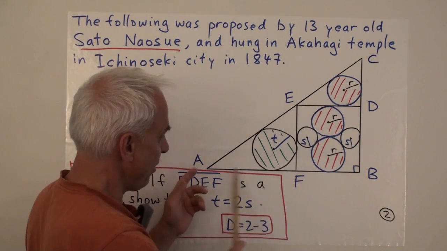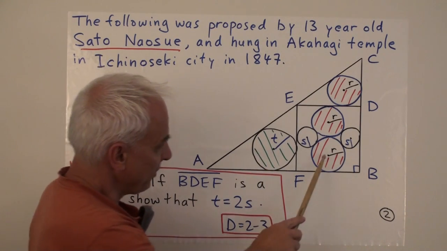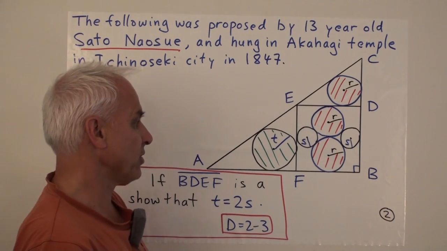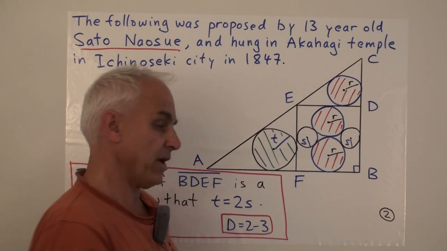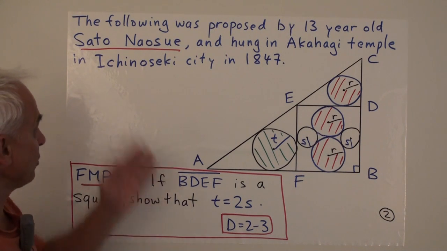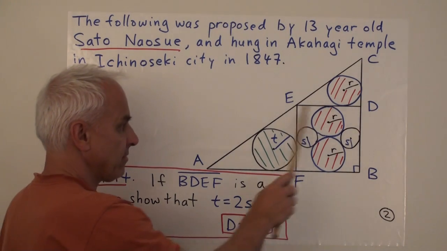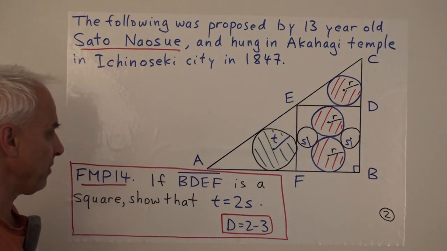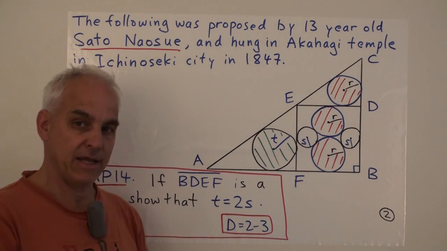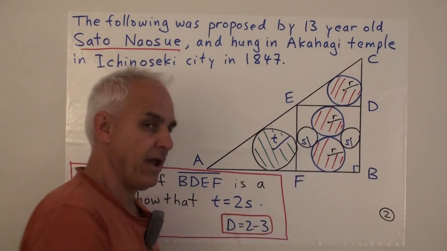And here on the other part of this triangle there's another in-center circle, and it has radius t. So the three red circles all have radius r, the two smaller circles have radius s, and this bigger one here has radius t. Alright, so the famous math problem number 14, the one posed by Sato in 1847, is: if we assume that this rectangle BDEF actually is a square, show that the radius of this bigger circle t is exactly twice the radius of this smaller circle s.